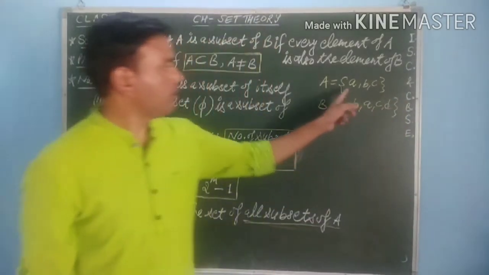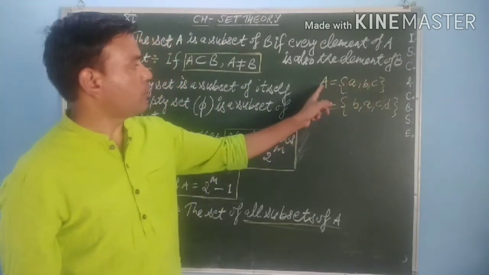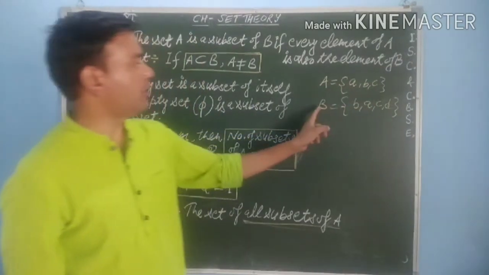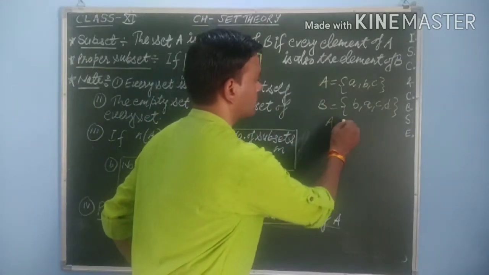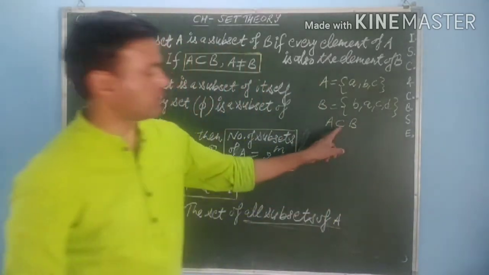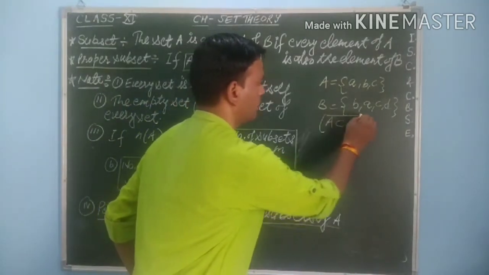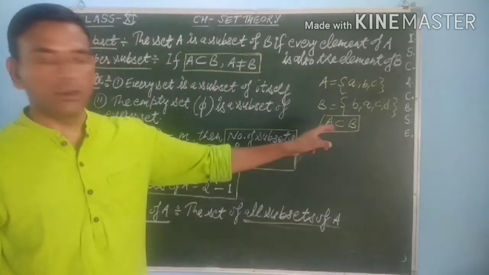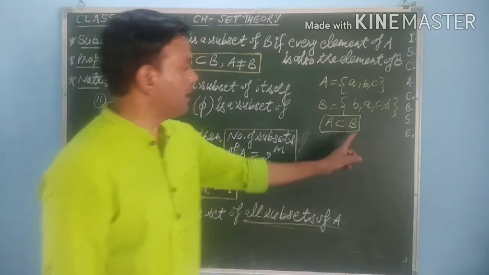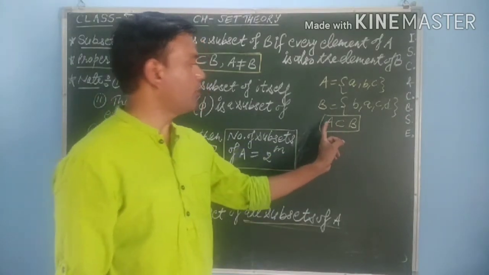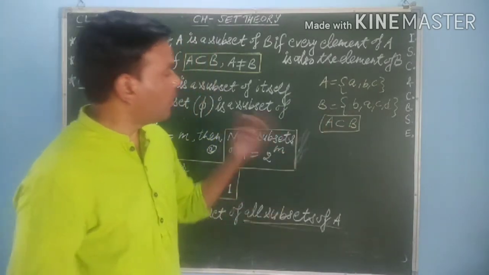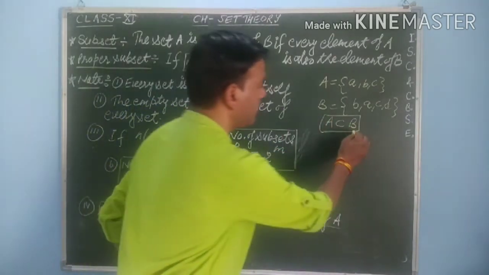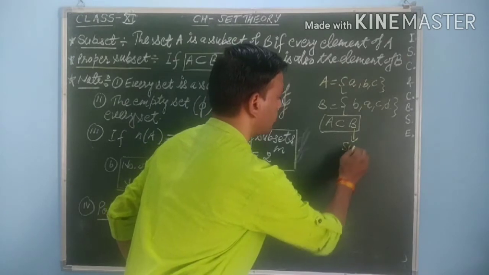So see students, here A, B, C are the elements of A and also A, B, C are the elements of set B. So here A is said to be a subset of B, and the notation is this. You already know this from your lower classes. Here you can say that the elements of A are contained in set B.